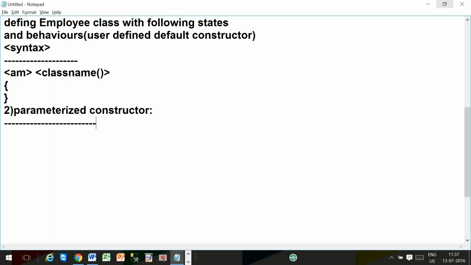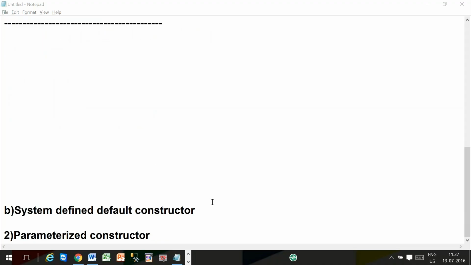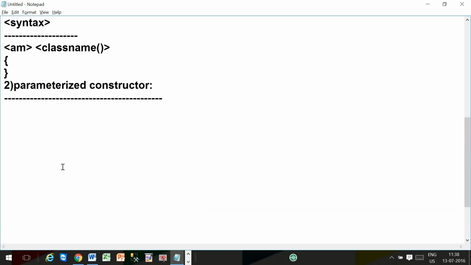What is the drawback of the default constructor? It will initialize the same values to every object. To overcome this problem, which constructor are we going for? Parameterless, system defined? No. Parameterized, which will come into the picture later. I said we are going with the parameterized constructor. Now you can guess what this parameterized constructor is.